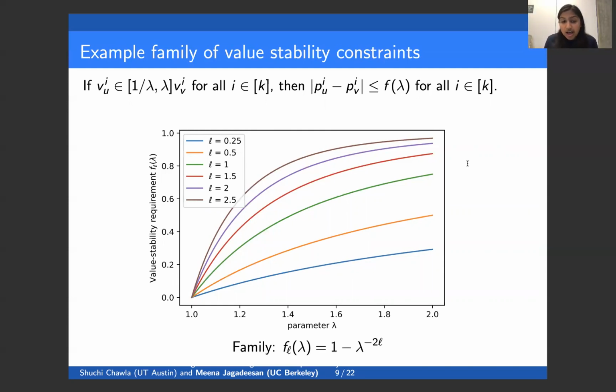On the other hand, as L goes to infinity, the value stability constraint becomes much less strong. So even when the value vectors are close multiplicatively, the stipulation on the allocation vectors is not very strong. So in this family, L parameterizes the strength of the value stability constraint. In general, you should think of the reasonable value stability constraints as any function that's increasing and interpolates between 0 and 1 in this way.